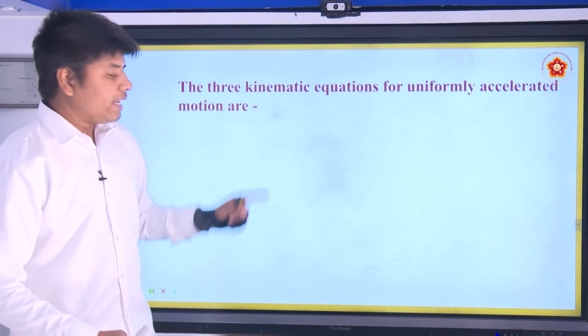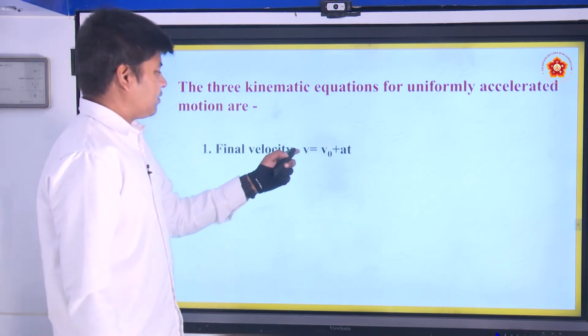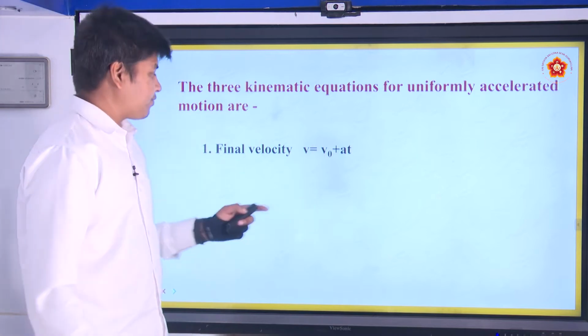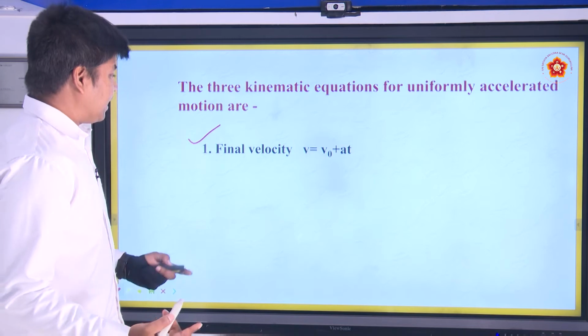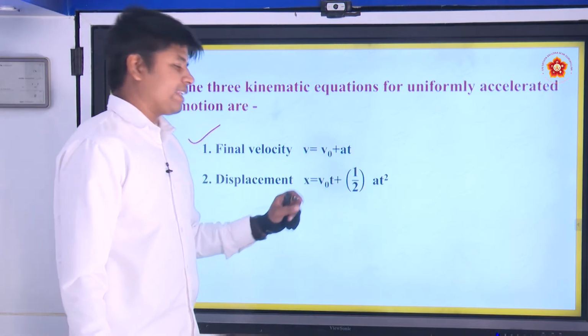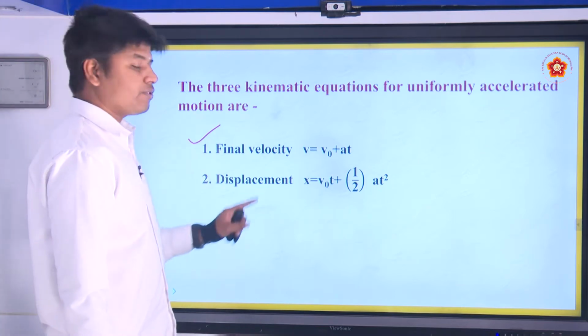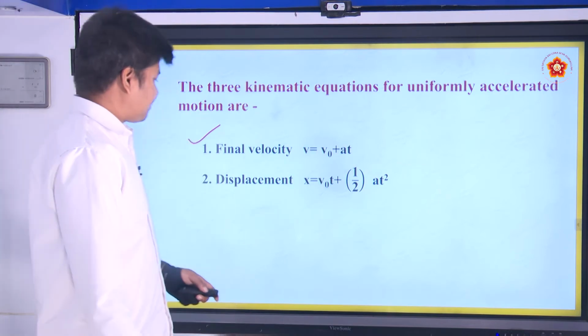Before that, let us see the three equations. Final velocity v equals v naught plus at, this is our first equation. The second equation gives the relation between displacement, acceleration and time. The first equation gives the relation between velocity and acceleration.